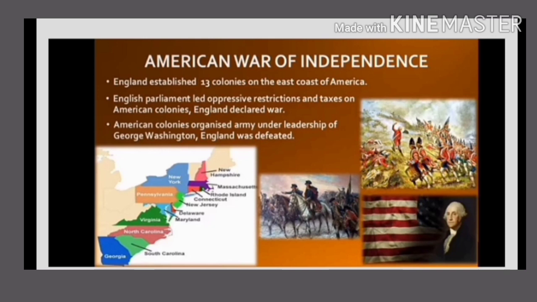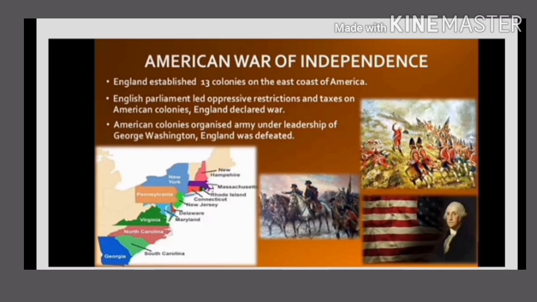England established 13 colonies on the east coast of America. Initially, England had a nominal domination over these colonies, but later, English Parliament laid oppressive restrictions and taxes on these American colonies. The people in America revolted against it. England declared a war to suppress their colonies. American colonies organized the army under the leadership of George Washington and finally won against England. This event is known as the American War of Independence.